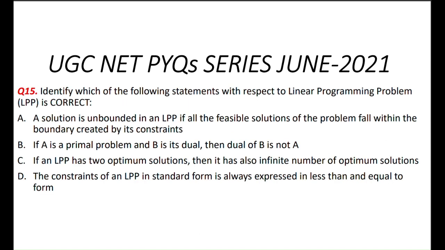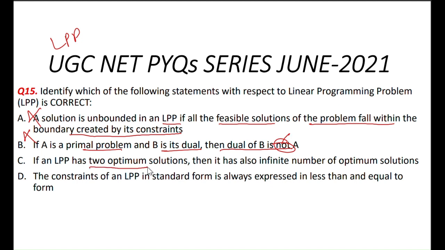The next question is: identify which of the following statements with respect to a linear programming problem is correct. Okay, LPP. A solution is unbounded in an LPP if all the feasible solutions of the problem fall within the boundary created by its constraints. No. If A is the primal problem and B is its dual, then the dual of B is not A. No, this is not right, because the dual of B is A. If A is the primal problem of B, then B is its dual, and the dual of B is A. Here it says not, so this option is not right.